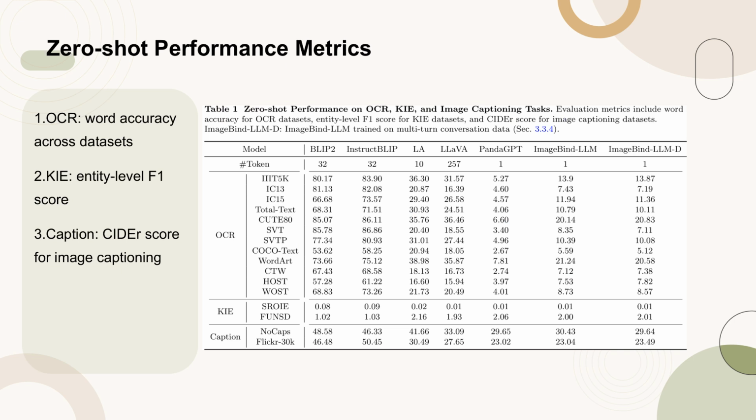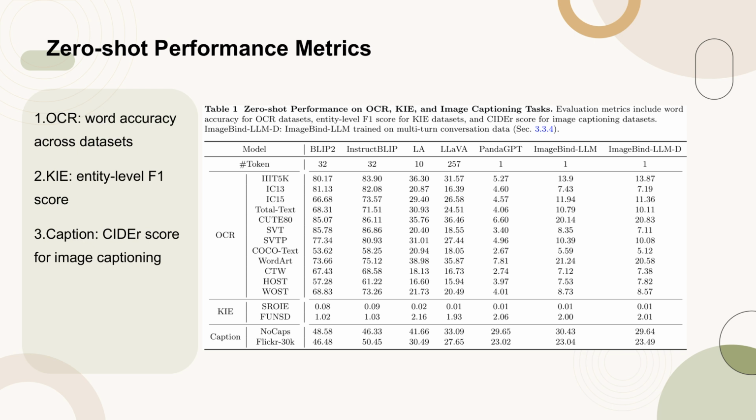Table 1 presents the zero-shot performance of various models on optical character recognition, OCR, key information extraction, KIE, and image captioning tasks. The evaluation metrics used include word accuracy for OCR datasets, entity-level F1 score for KIE datasets, and CIDEr score for image captioning datasets. Notably, ImageBind-LLM, which is ImageBind-LLM trained on multi-turn conversation data, is also included in the comparison. The table provides a comprehensive view of how each model performs across these tasks, highlighting the strengths and weaknesses in